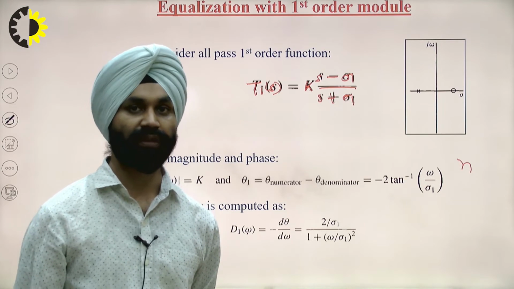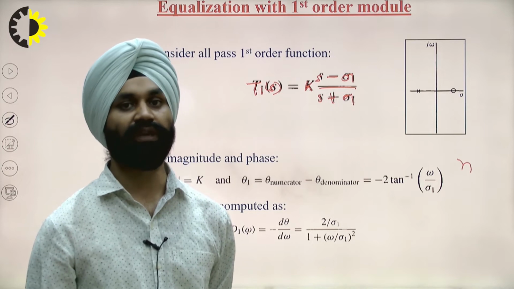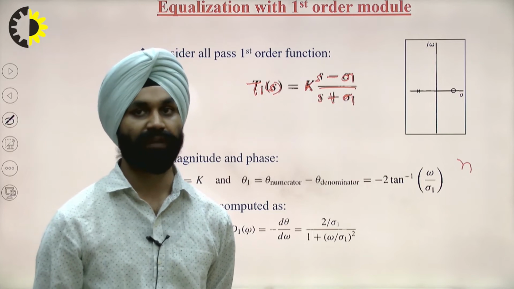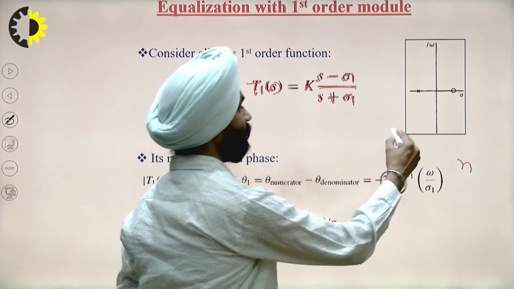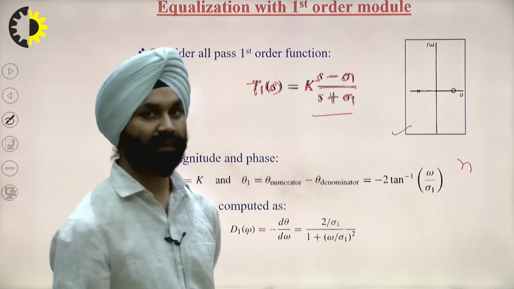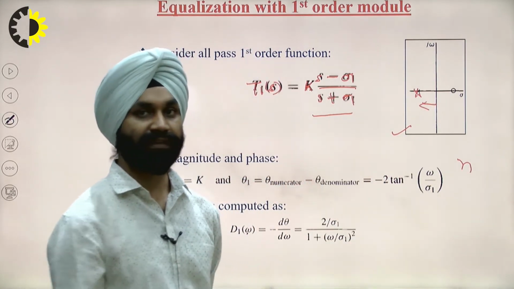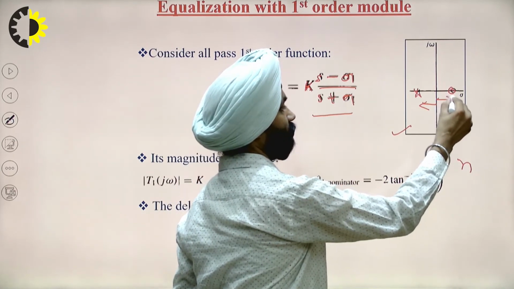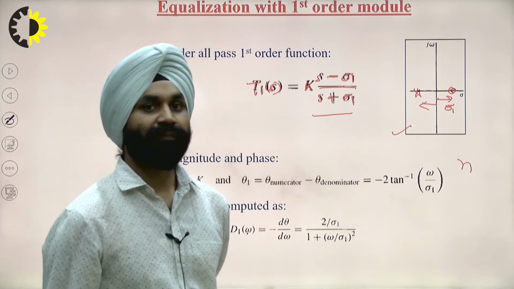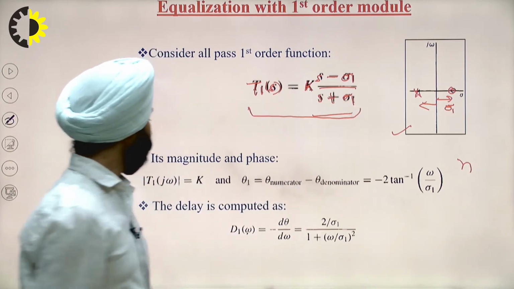We know that the zeros and the poles for the all pass filter are mirror images of each other, or we can say that they are equidistant from the origin in the s plane. So it is represented here. The pole is at minus θ1 and the zero is at plus θ1. Now, the magnitude of this response is k.